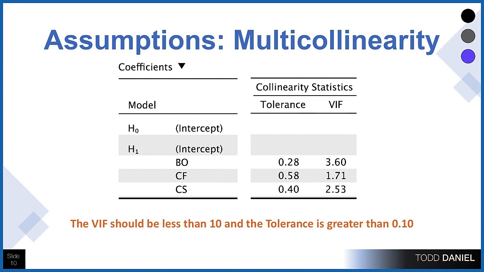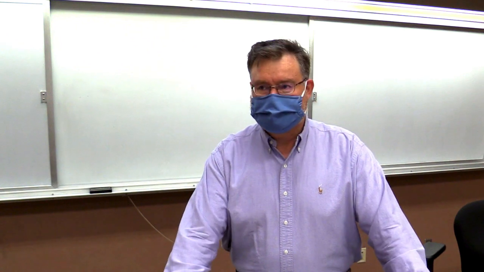And the smaller one should be greater than 0.1. Now in this case, we've checked the collinearity of all 3 of the variables. We have burnout, compassion fatigue, compassion satisfaction, and for all of them, the collinearity statistics are the VIF is less than 10 and the tolerance is greater than 0.1. So again, this assumption has been met.